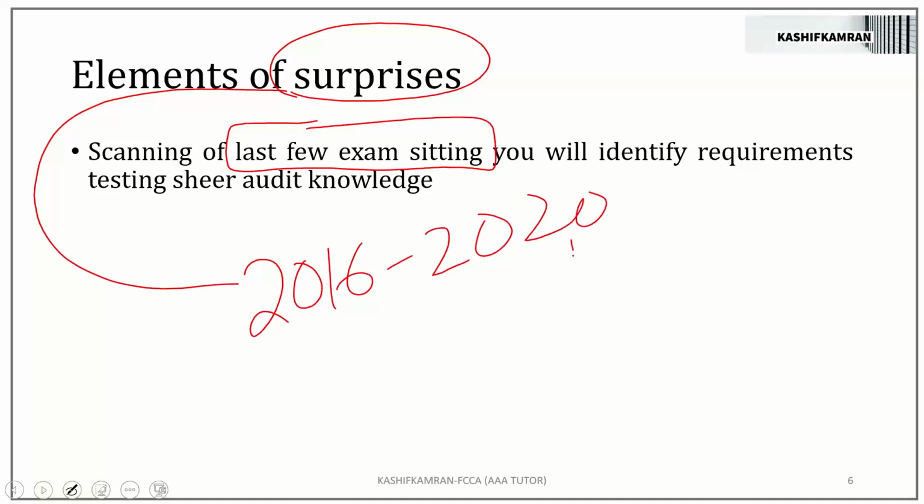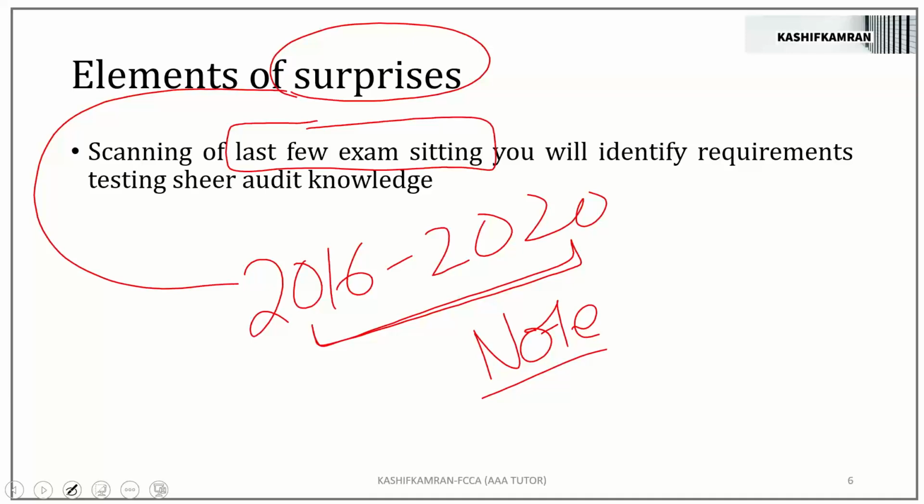If you do a broad practice of 2016 to 2020 papers, will you be able to get numerous examples of surprises? You will. And will you note them down? Will you note them down somewhere? Right?